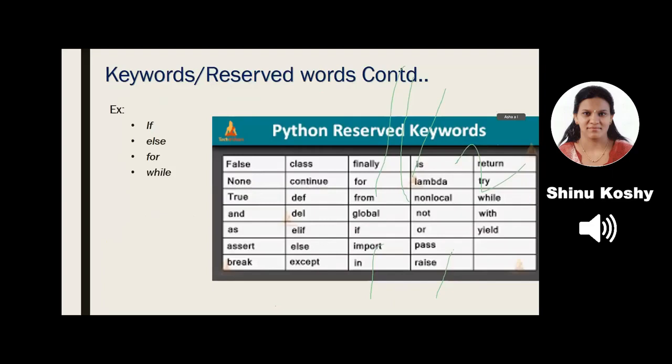Here are some of the keywords given by Python. So there are 33 keywords. Out of these keywords, the ones that are used in our lab cycle are only 4. That is if, else, for, and while. Did you notice that all of this is written in small letters? So please remember, whenever you write keywords, you cannot use capital letters. You have to write all of them in small letters only.